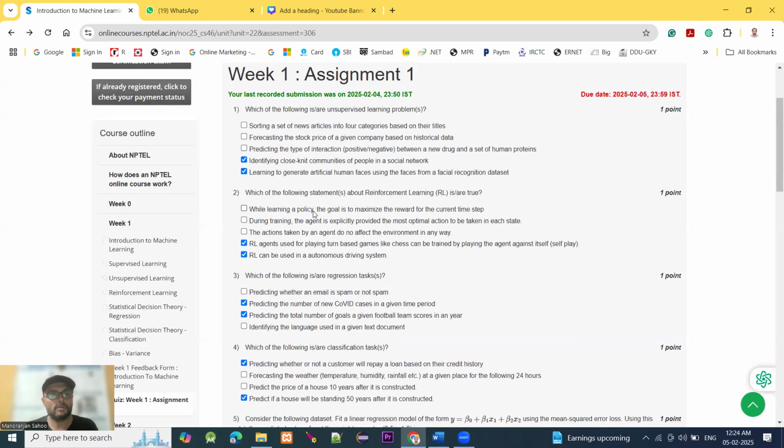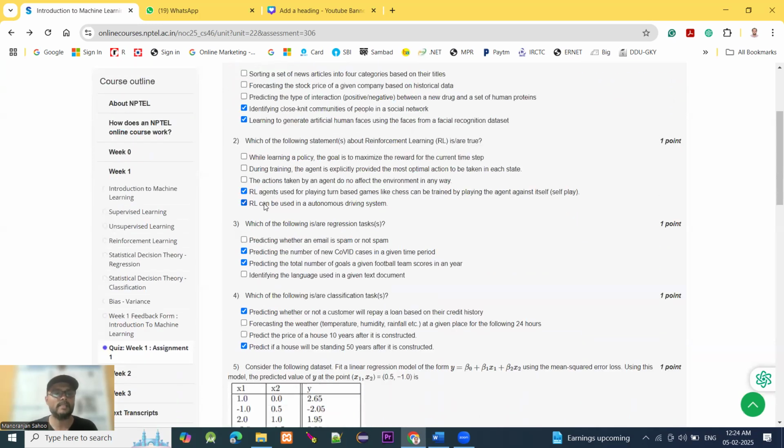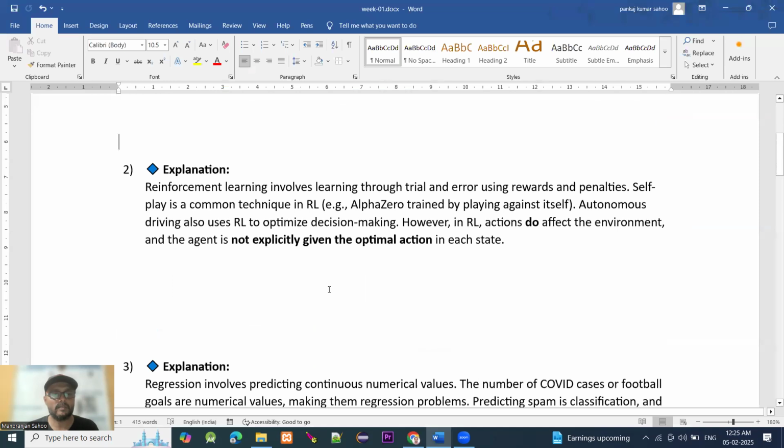Moving to question number 2: which of the following statements about reinforcement learning, that is RL, is or are true? Again, we find two options. First, RL agents used for playing turn-based games like chess can be trained by playing the agents against themselves, or self-play. Second, RL can be used in autonomous driving systems. An explanation you can find here.